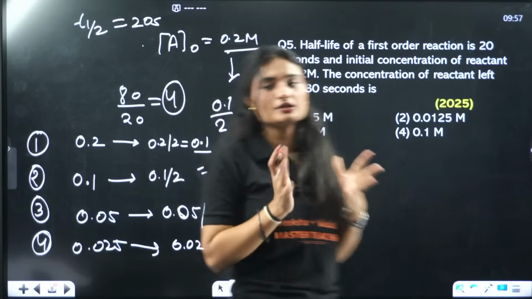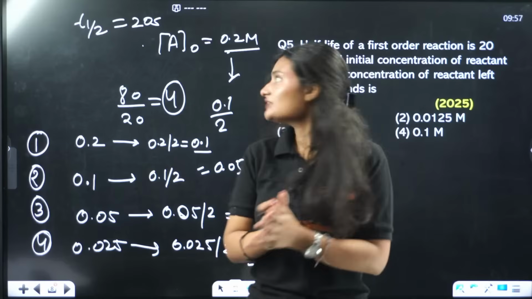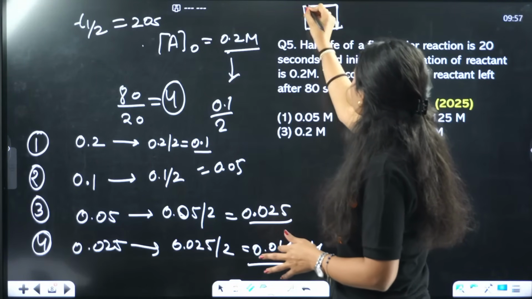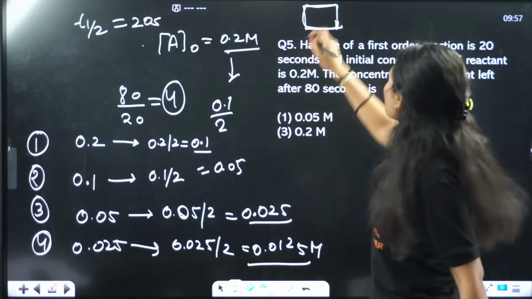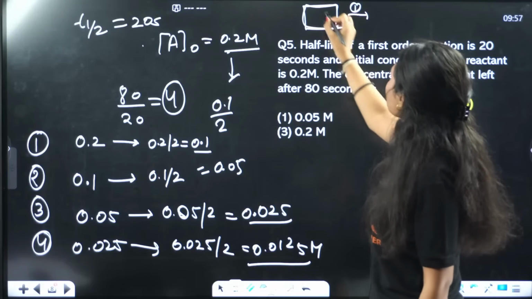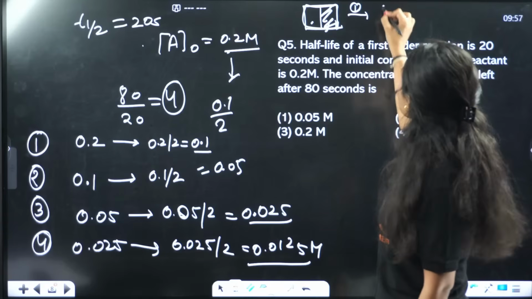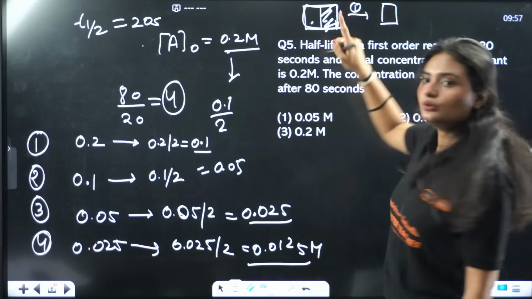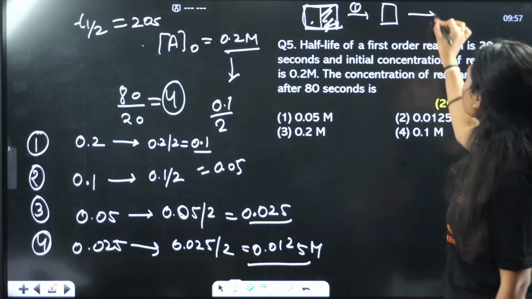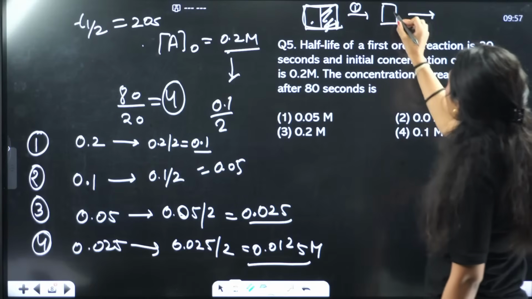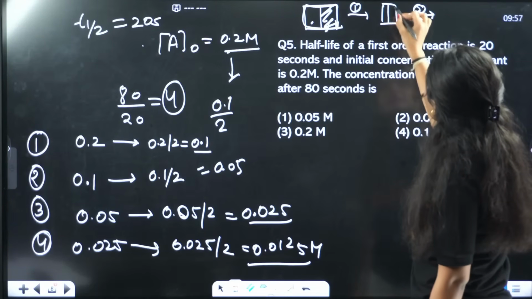Firstly, you should understand the concept of half-life. Let's say if I took this big of any object, after one half-life, this half part has reacted, only this part is left. Now in the second half-life, the left amount will be the reactant, and half of that will get reacted.